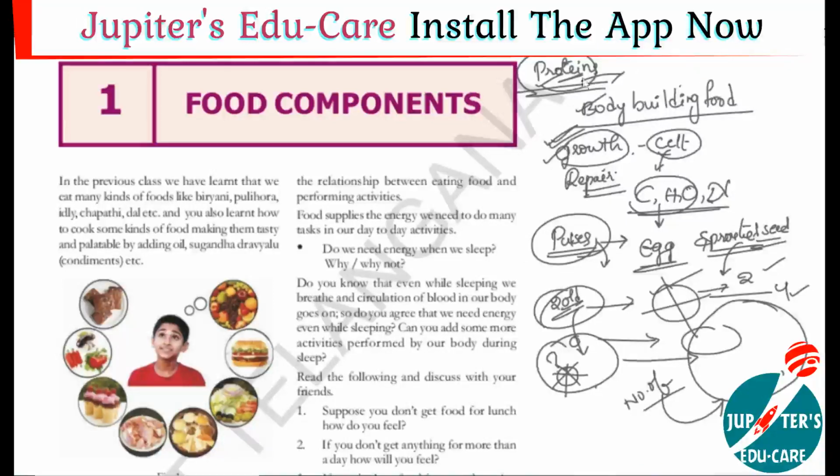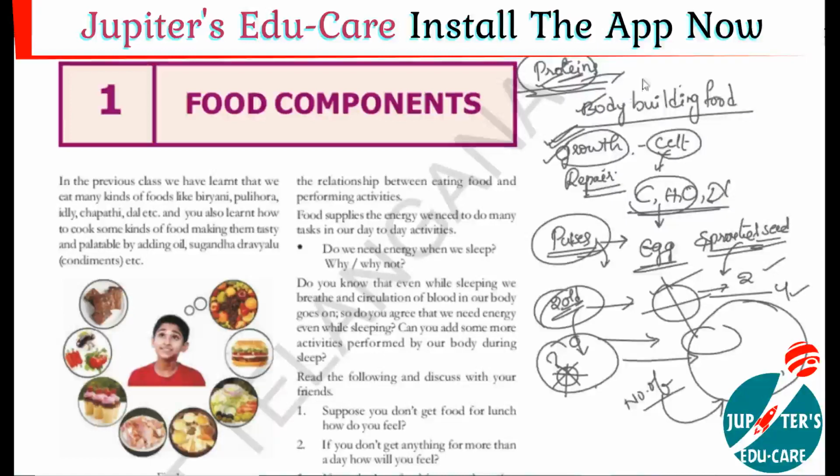More proteins help more growth. That's why children and adolescents, the age where growth takes place, must consume protein food. Protein intake during childhood and adolescence should be more, because they require more proteins. So this is about proteins.